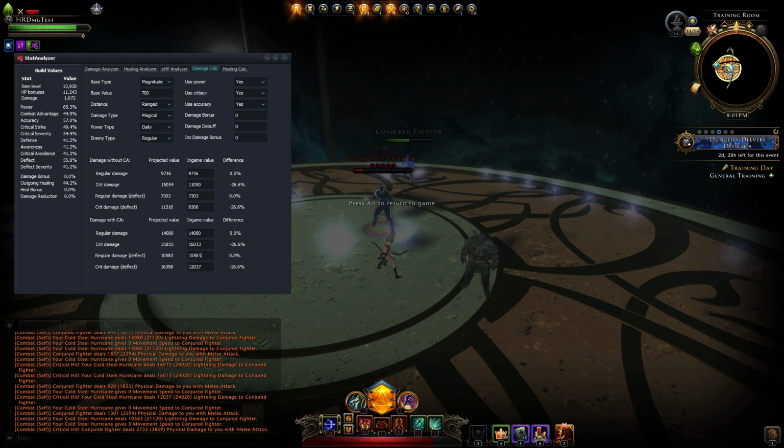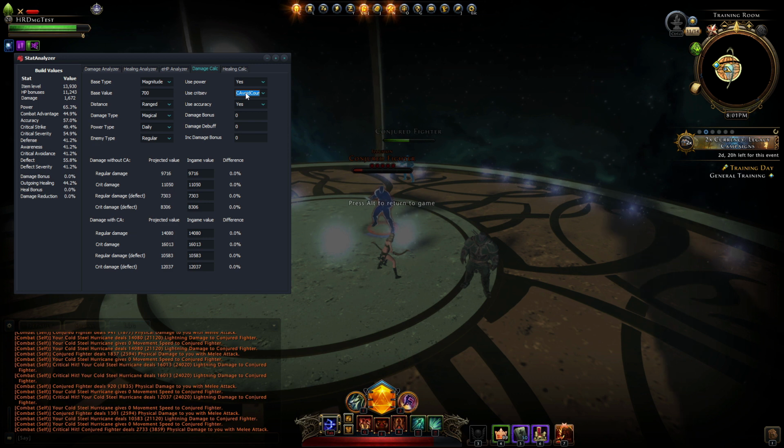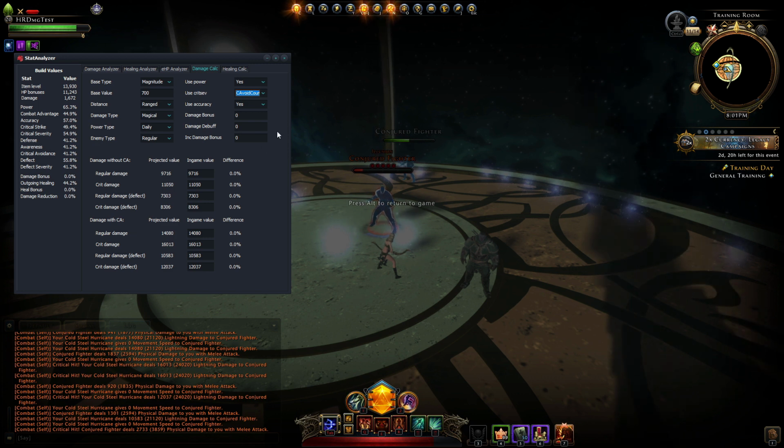Now, because this is an often reoccurring feature or bug, I added it to the options. So I have a use critical severity option. You can set this off, but I also have here an option that I wanted countered by my critical avoidance. And if I enable this, you see that the values are actually exactly the same. So we know that this bug is applicable for this power, and everything else is perfect.